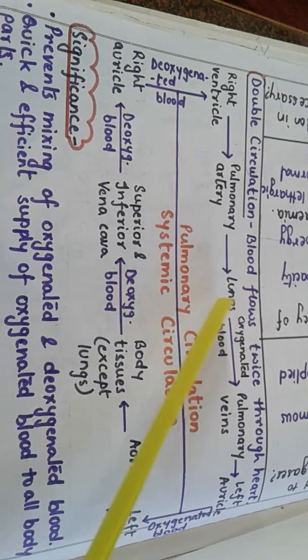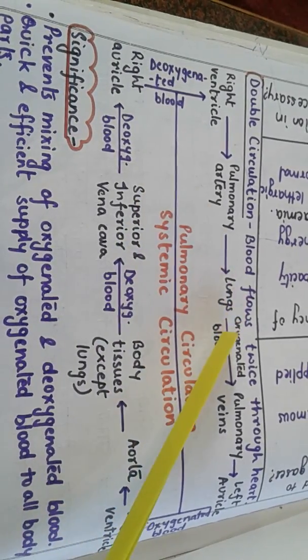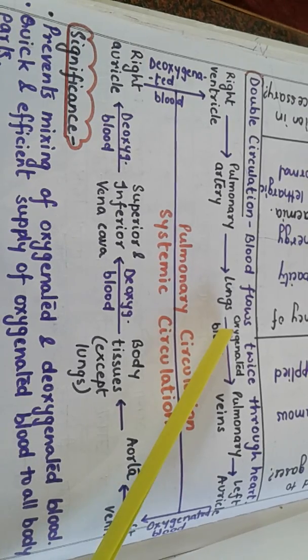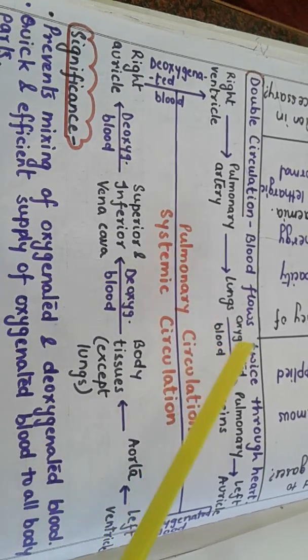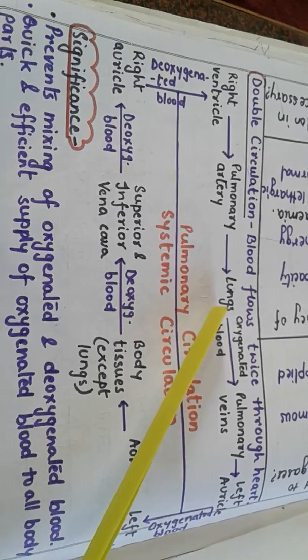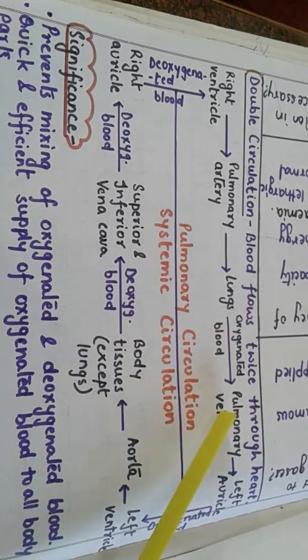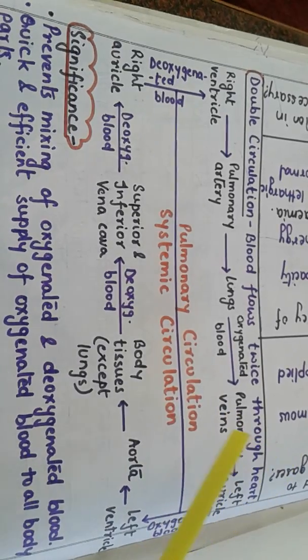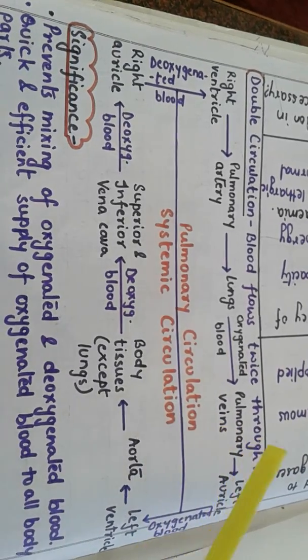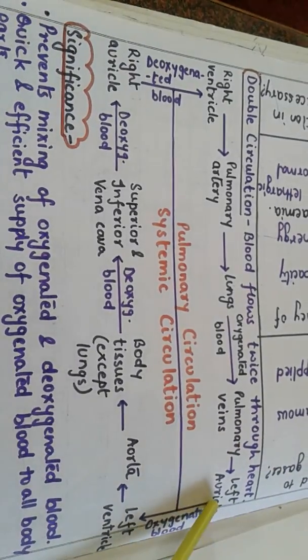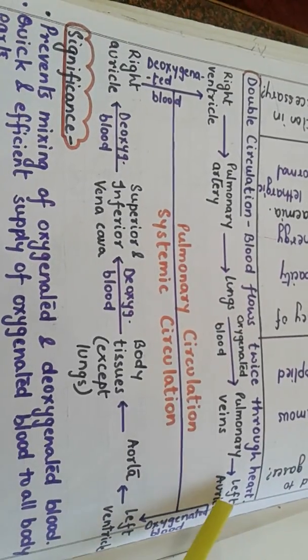So this is known as pulmonary circulation. Now after that, what will happen? From these lungs, the oxygenated blood will come through the pulmonary veins to our left auricle. That means now the blood is oxygenated.